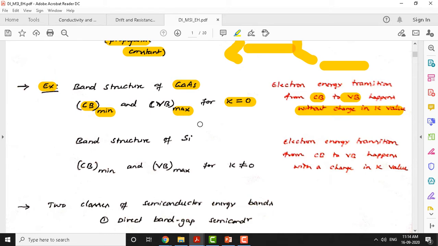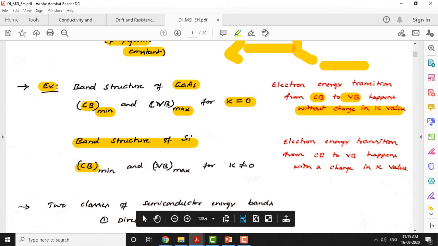Let's see how we define an indirect band gap semiconductor. Consider the band structure of silicon. Silicon is an elemental semiconductor, whereas gallium arsenide is a compound semiconductor. In elemental semiconductors like silicon, germanium and carbon, the electron coming back from the minimum conduction band energy level to the maximum valence band energy level does so at a different value of k, k not equal to 0.